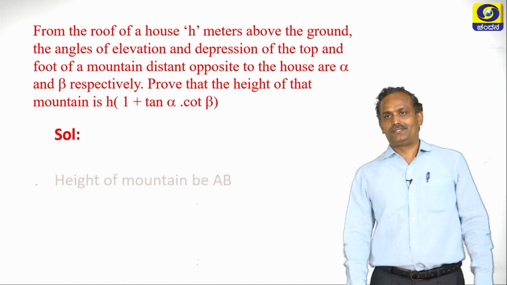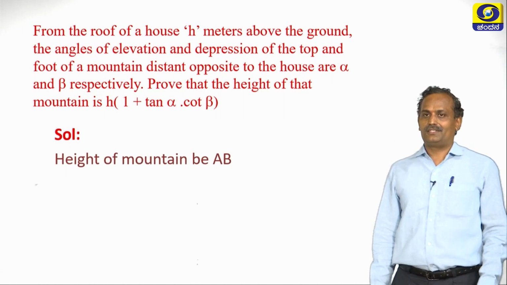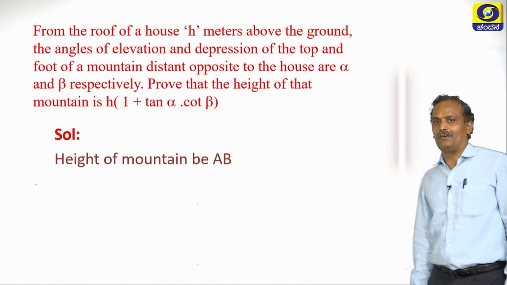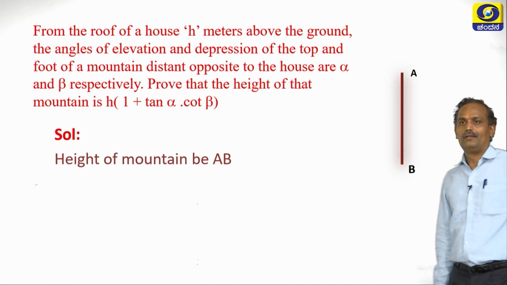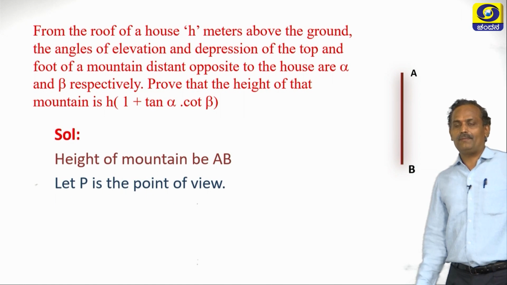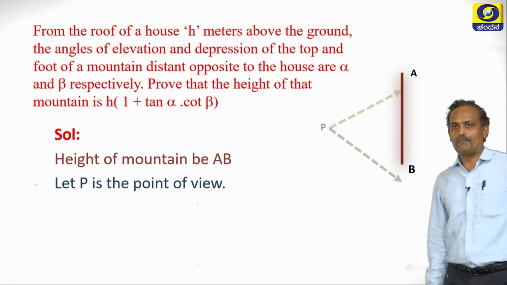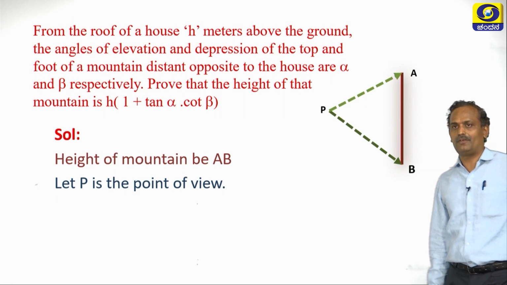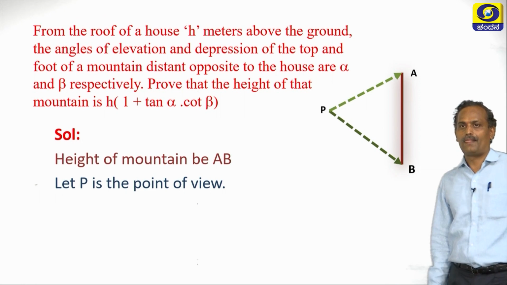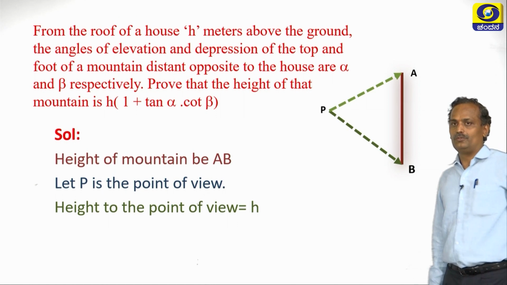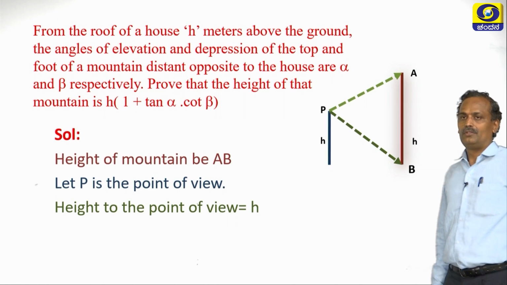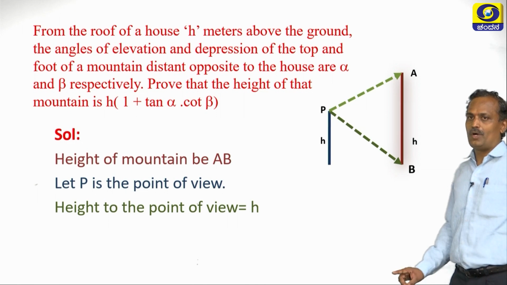So let us assume AB as the height of the mountain. Let it be the height. Now let P be the point of view. From P, an observer is observing the top and bottom of the mountain. So the height of the point of view be H. So he is above H meters.